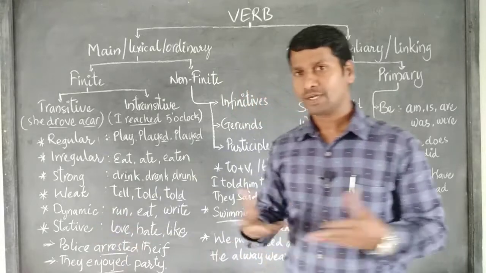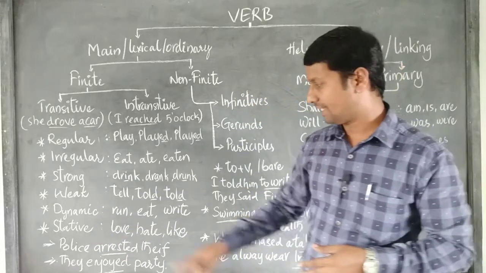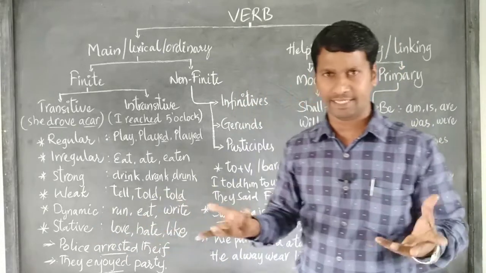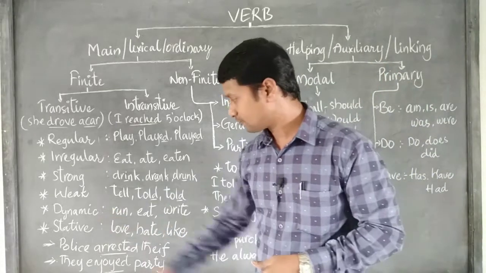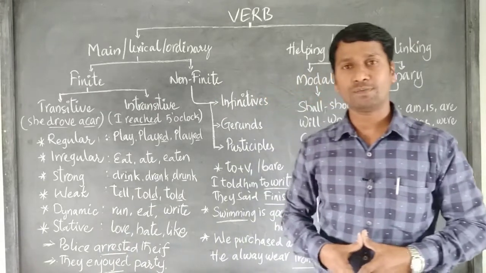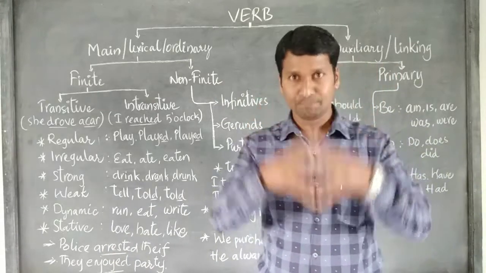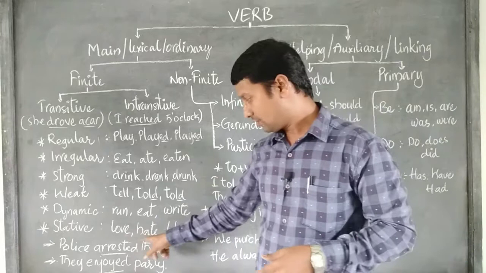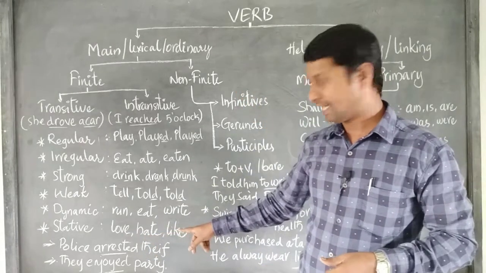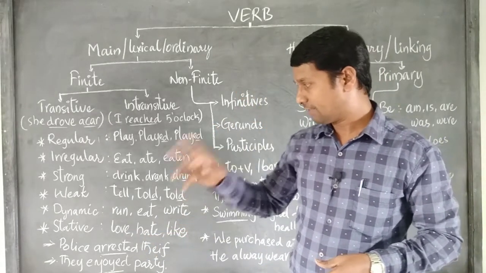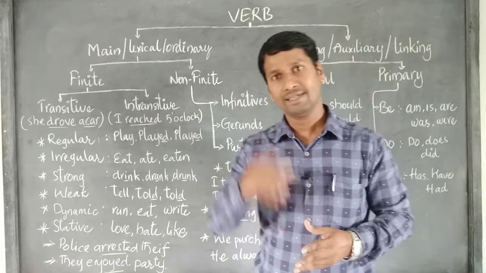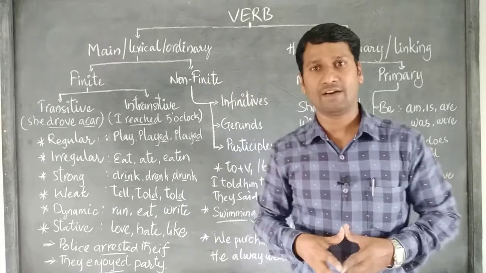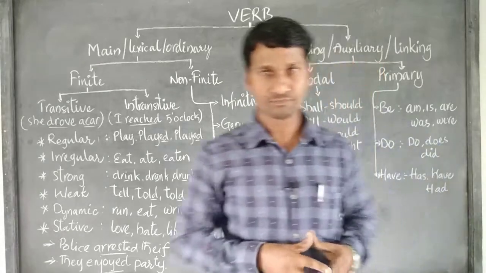Dynamic verbs. Verbs which show action are called dynamic verbs, like run, eat. If it is showing physical activity, you can call it a dynamic verb. Stative verbs do not show physical activity, they show only mental states, like love, hate, like. We have already had a session on dynamic verbs and stative verbs in our previous class. If you want to know clearly, I have shared the link in the description, check it.